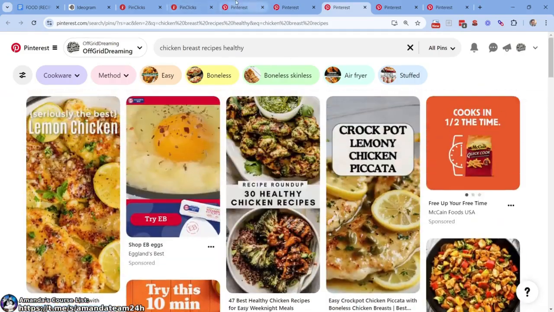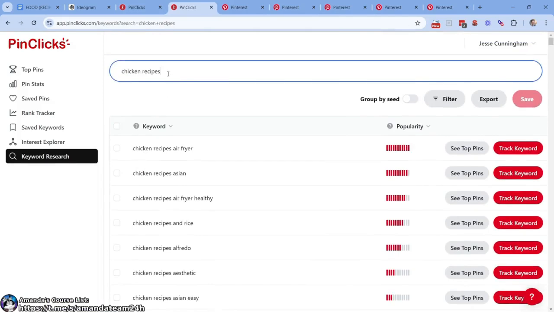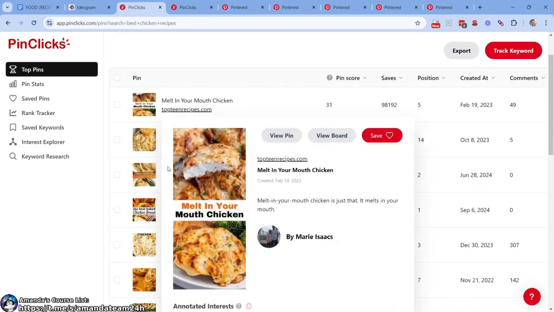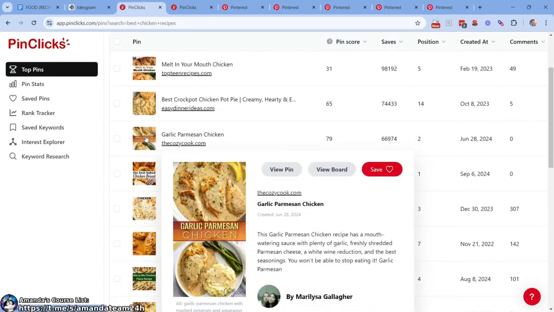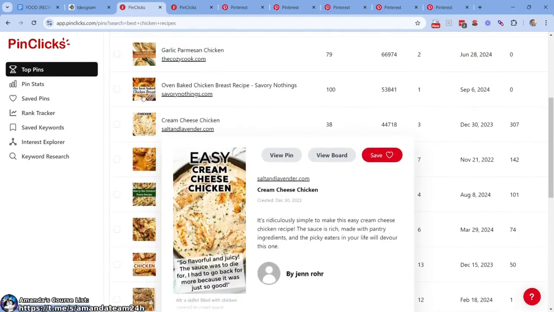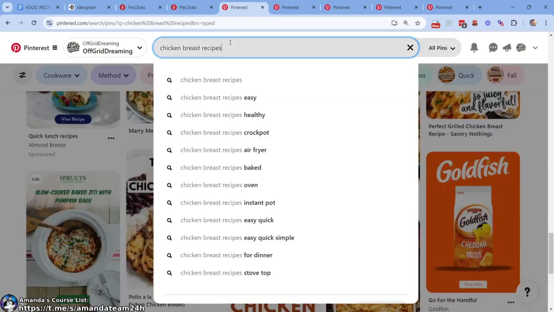So how do we actually identify these? Because if I come over to tools and I type in chicken recipes, you're going to see it doesn't often show you roundups. Roundups are kind of invisible sometimes on these analytical tools, right? We're just seeing a bunch of singulars. So we have to go to Pinterest and type in chicken breast recipes, and then all of a sudden, right, we can even come to chicken breast. Let's see what pops up here, right?